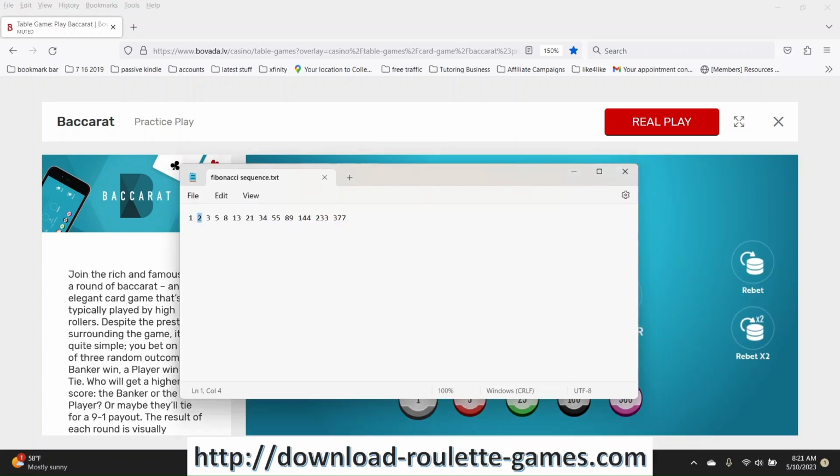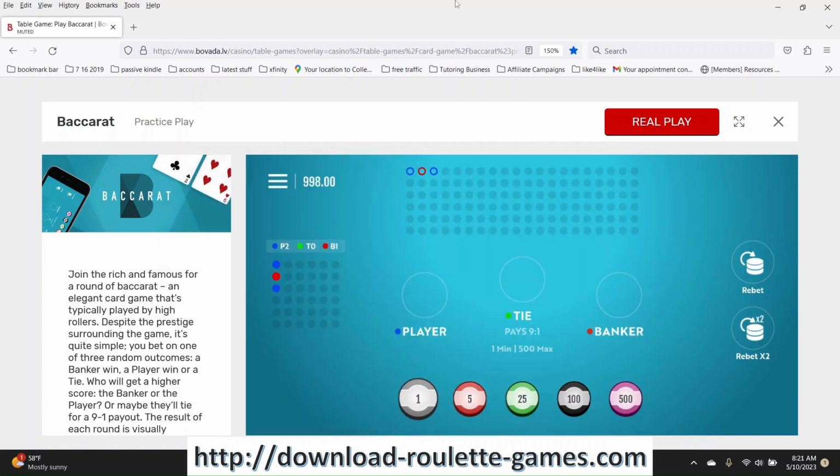Okay, so that lost. So now I'm going to go to my $3 bet. Since I've gotten it going back and forth like this, instead of betting on player, which came up last, I'm going to say, okay, it looks like it's going back and forth based on these three. So I'm going to assume that it's going to continue that, and I'm going to bet on banker to come up. So what did I say? I'm betting 3? Yeah. So bet 3 on banker.